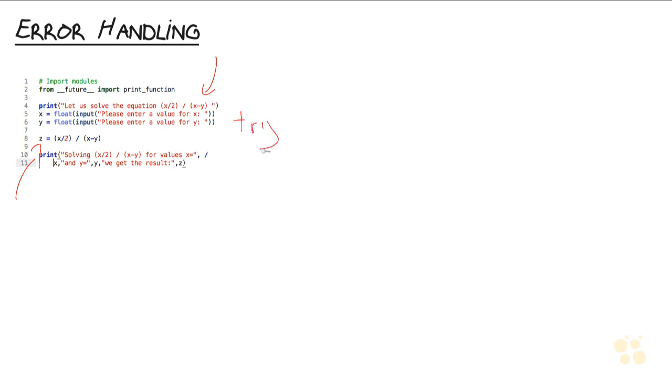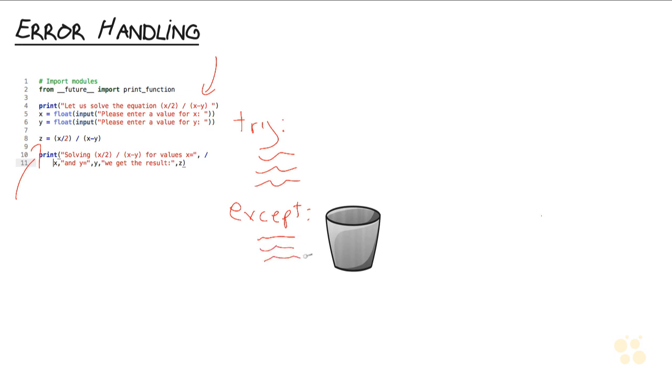We do this with something called a try block, and this is pretty common in procedural programming languages. You have your keyword try, and then your block of code that you are checking for errors, and then you have your catch, or in Python's case, your except statement. And your except statement is really just a bucket. It's a block of code that's going to run when an error occurs, and it's the bucket that catches those errors and handles them for you.